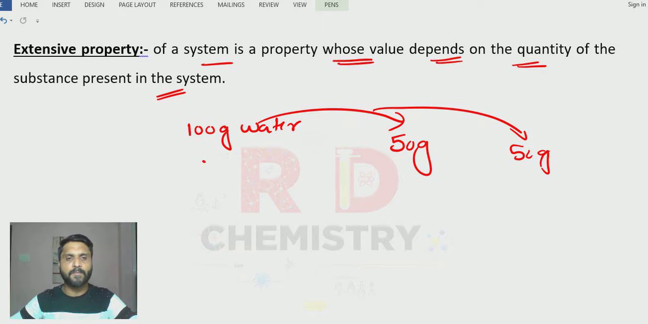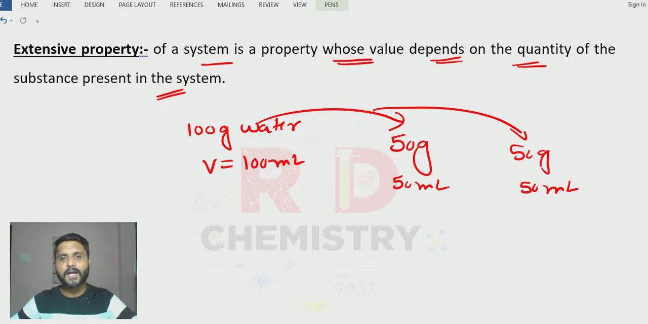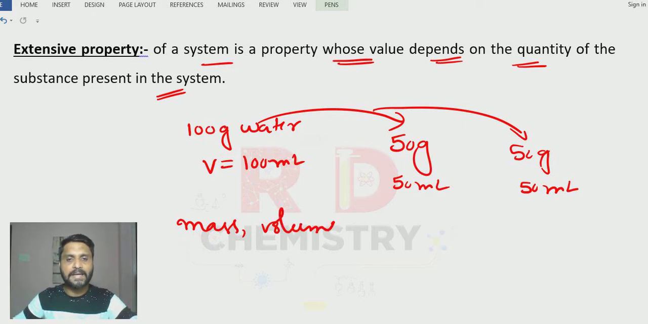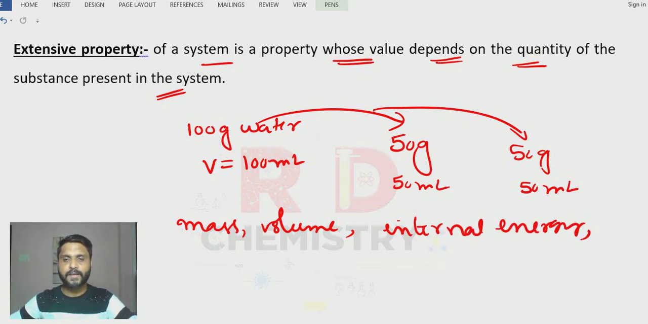Will the volume remain the same? Assume here volume is approximately 100 ml. Will the volume remain the same? This will be 50 ml and this also 50 ml, correct? That means volume depends on the amount of substance taken, or I can also say mass. Mass depends on the volume taken, clear? So mass and volume are interdependent, clear? And other very important examples are internal energy and enthalpy. So these are the extensive properties which you must remember. Clear, students?